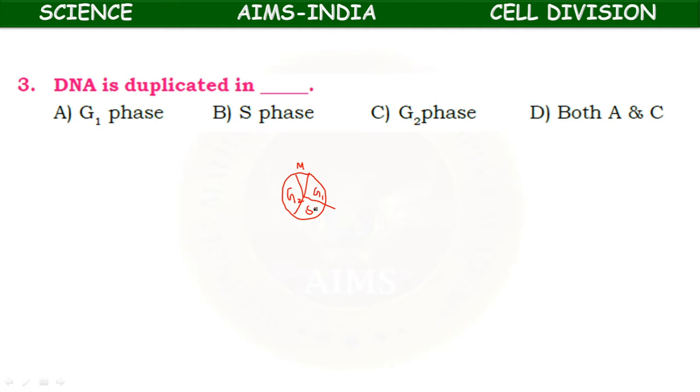But in between the G1 phase and G2 phase, S phase is present. During this S phase only, the synthesis or duplication of DNA takes place. Doubling of DNA material occurs. So here the answer is S phase.